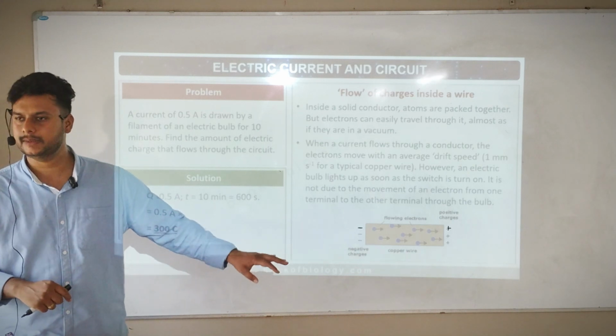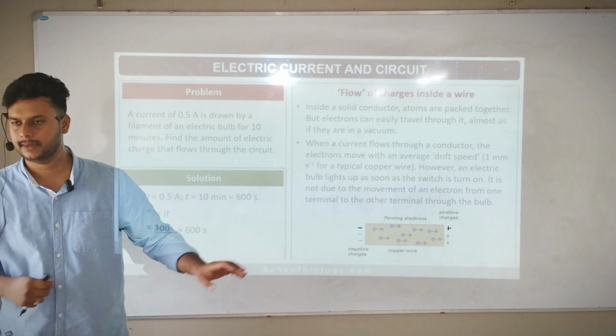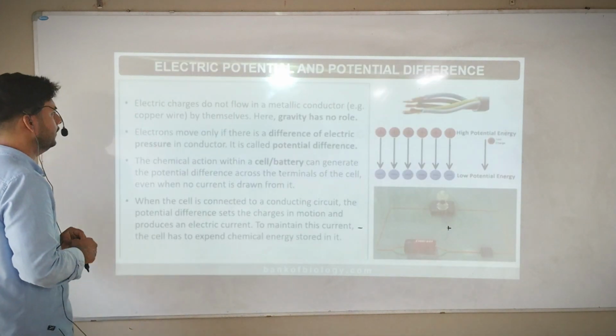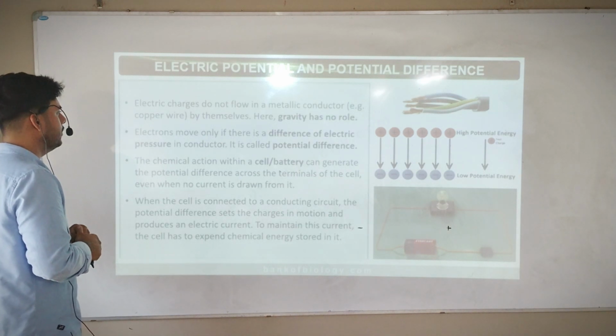Still, this is very basic. Once we enter into potential difference, then you will understand how current will pass. This is the very, very beginning. Okay. Next. Read. Electric charges do not flow in a metallic conductor